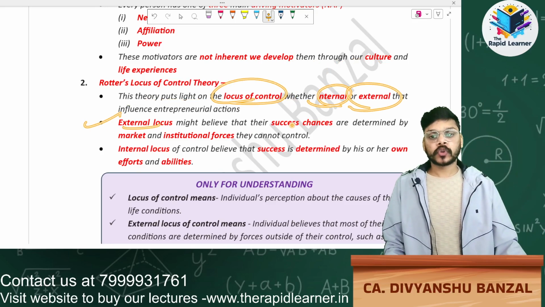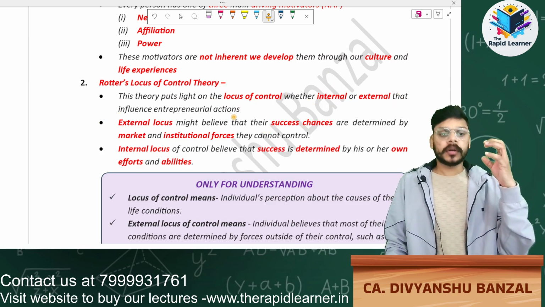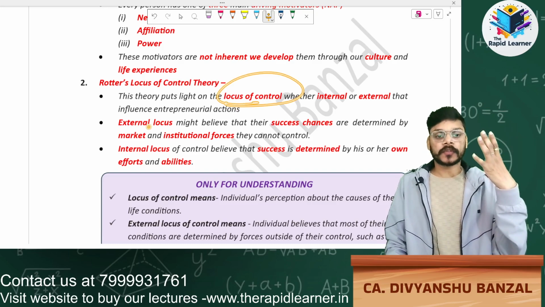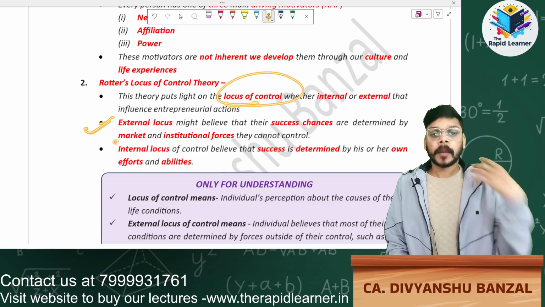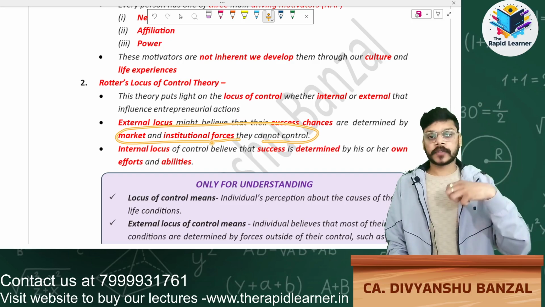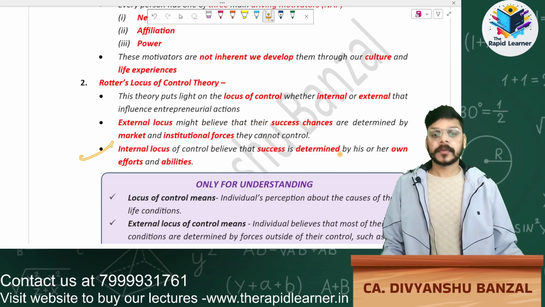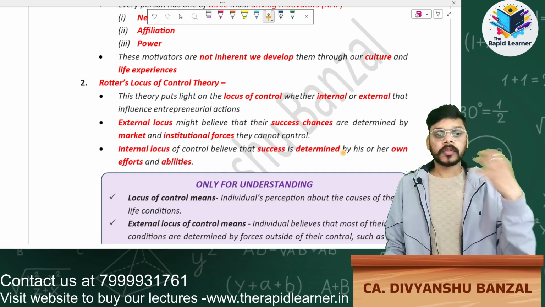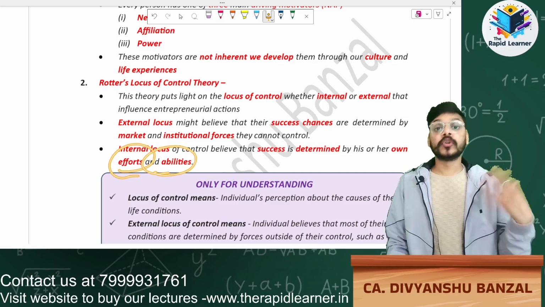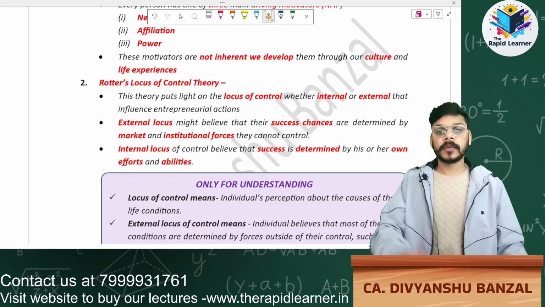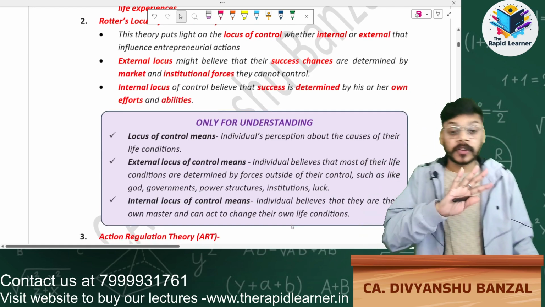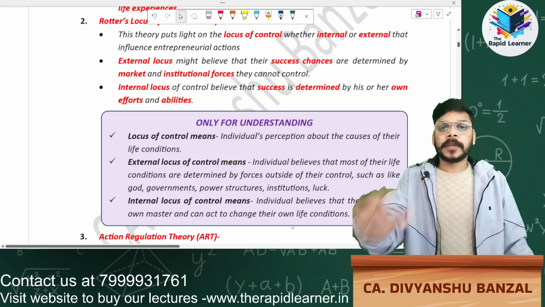External locus of control means how external factors, such as market or institutional forces, will impact. Internal locus of control means how efforts, abilities, motivation, and determination will impact. I have already explained everything in normal class, I'm just revising, so I'm not explaining in detail.